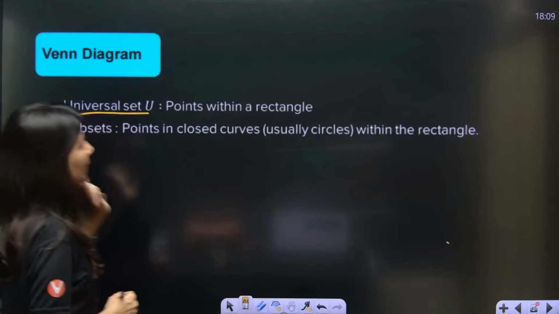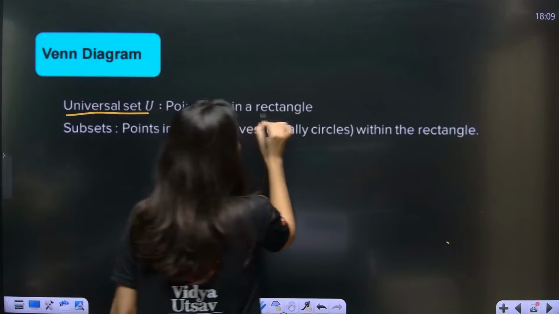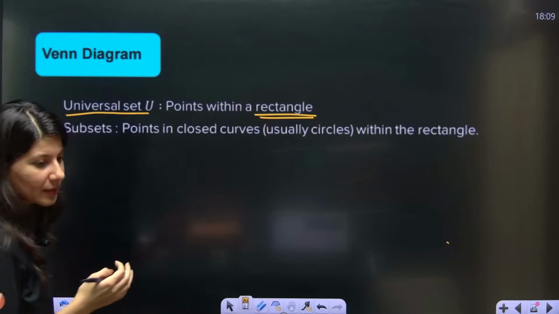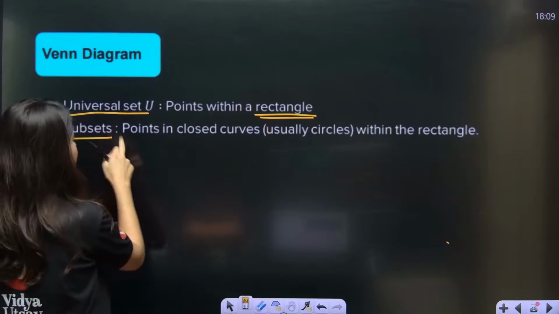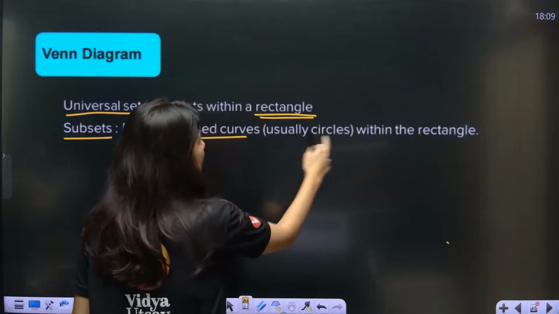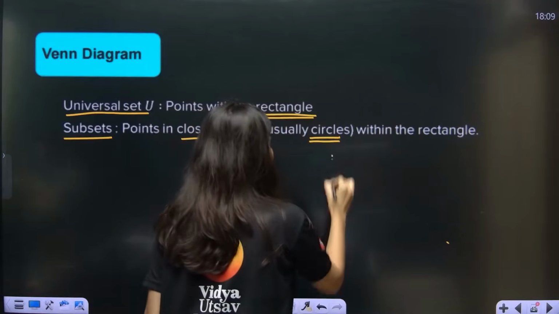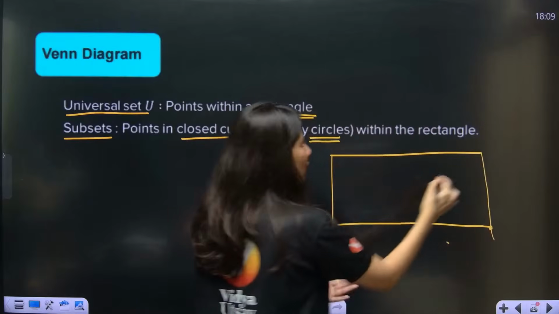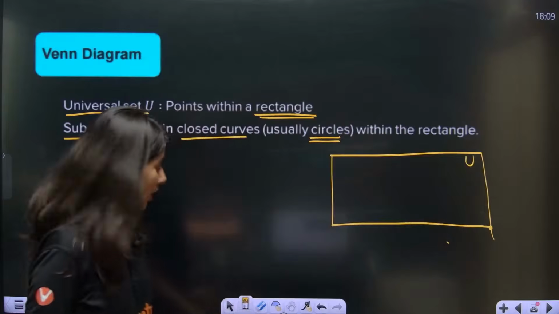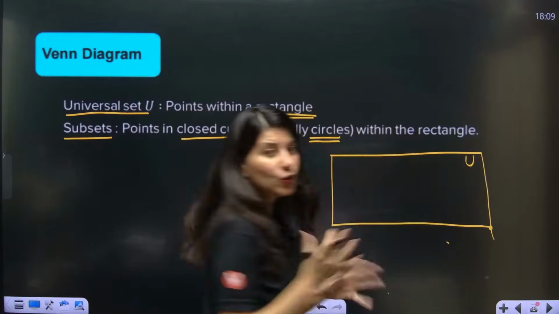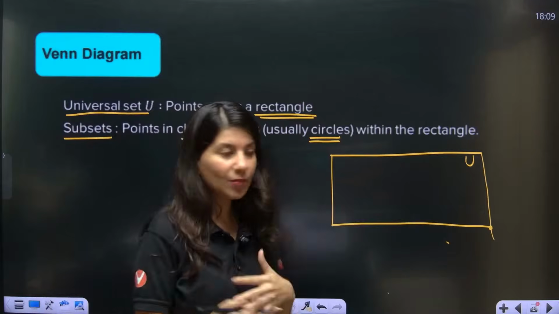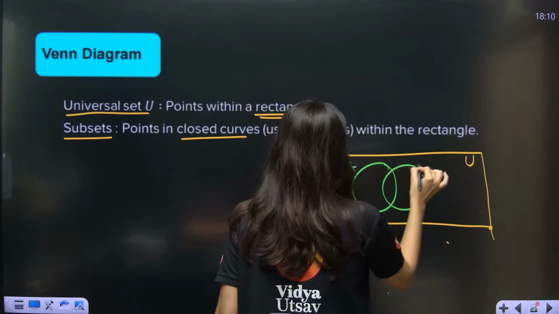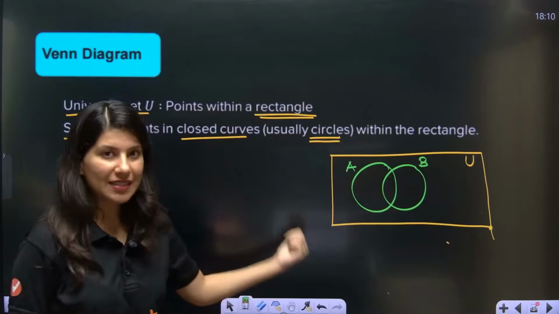Okay, so now in a Venn diagram, the universal set is represented by a rectangle. That is the usual standard notation or drawing. Subsets are usually represented by circles within the rectangle. So this is how your Venn diagram will look. The rectangle will represent the universal set, so we will write it as U. And now if you want to represent two sets, A and B, set A, this is set B, both will be represented by circles.